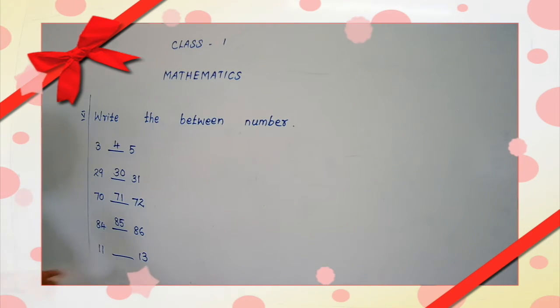Then what is this number? 11. What is the spelling for 11? E-L-E-V-E-N, 11.